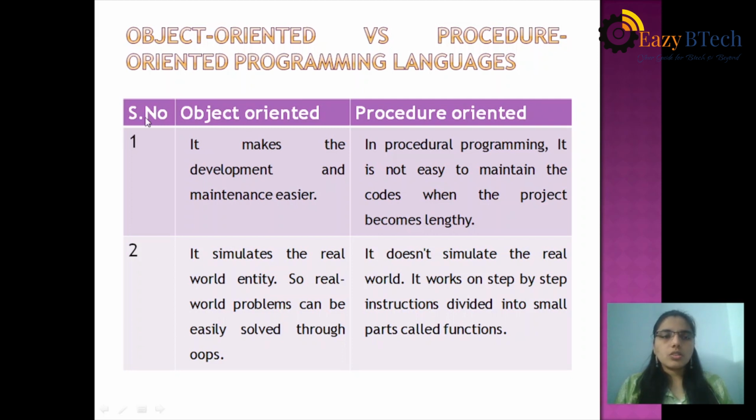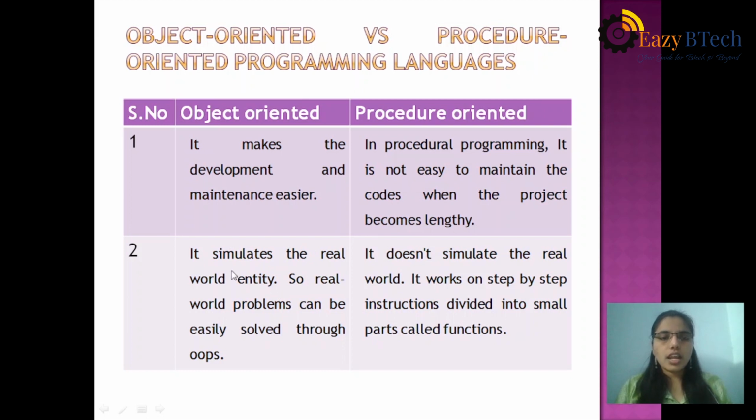See the first difference. Object-oriented programming makes development and maintenance easier. In procedure-oriented programming, it is not easy to maintain the code when the project becomes lengthy. Whenever the code length increases, it is not easy to maintain the code.